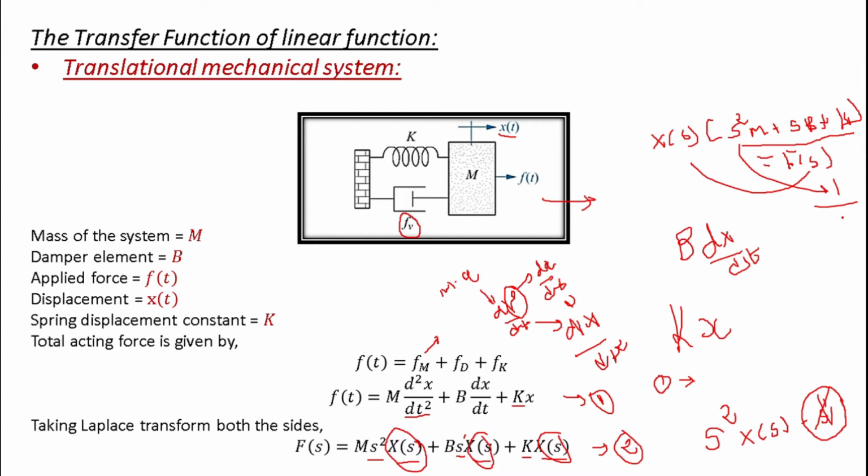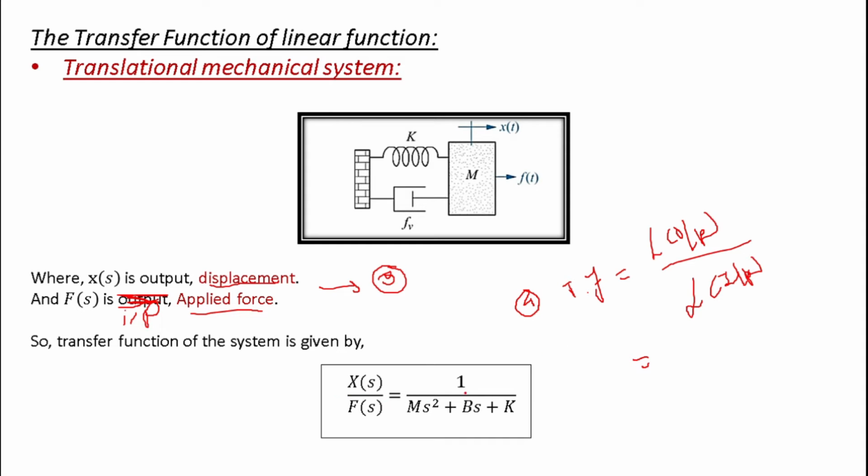Let us denote it as q. In that case it will be 1 divided by q, so 1 divided by m s square plus b s plus k. So this is your ratio of displacement divided by applied force, that is 1 divided by m s square plus b s plus k. This is your transfer function.